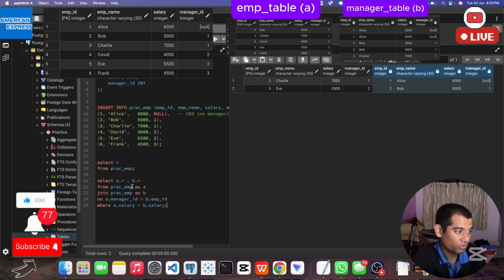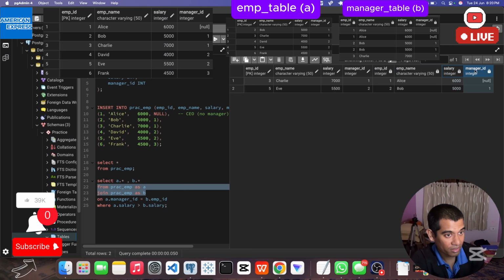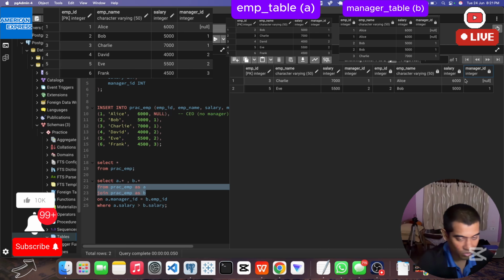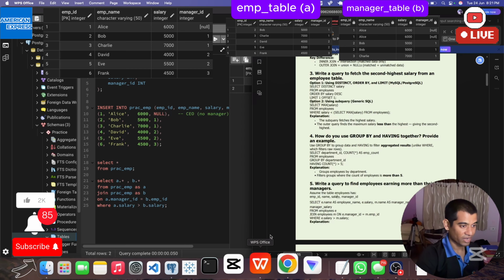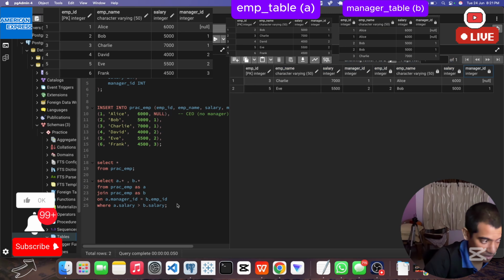Only the concept is you have to make sure you keep in mind about the table. Always make an image in your mind that this is the employee table and this is the manager's table. So this is the only concept. Once you do it, question is done, because here you will be getting two tables, and once you get the data inside the table, you can match it easily, or you can compare it, you can do filter, whatever you want to do. It's easy. So it's done, and question number 5 is completed in this video.